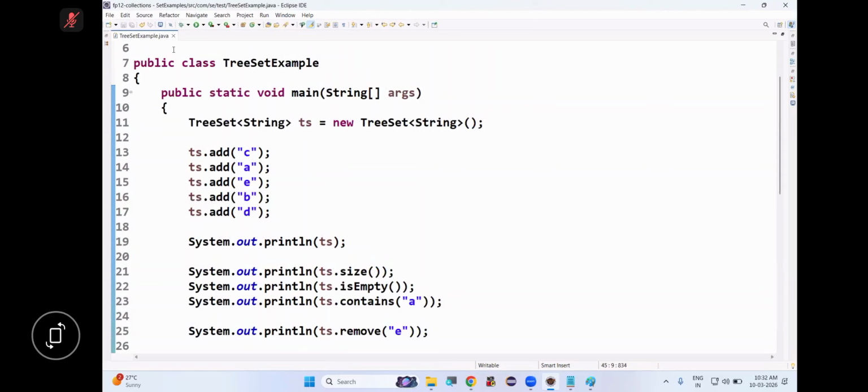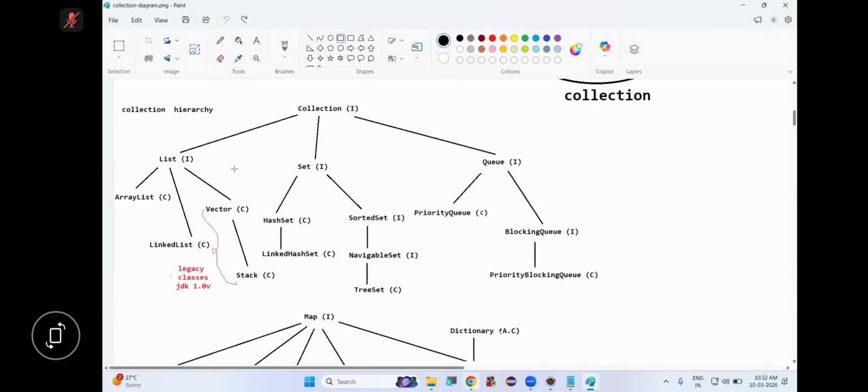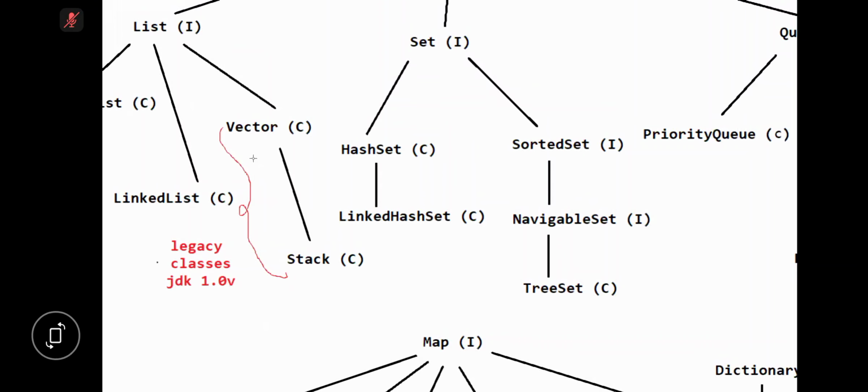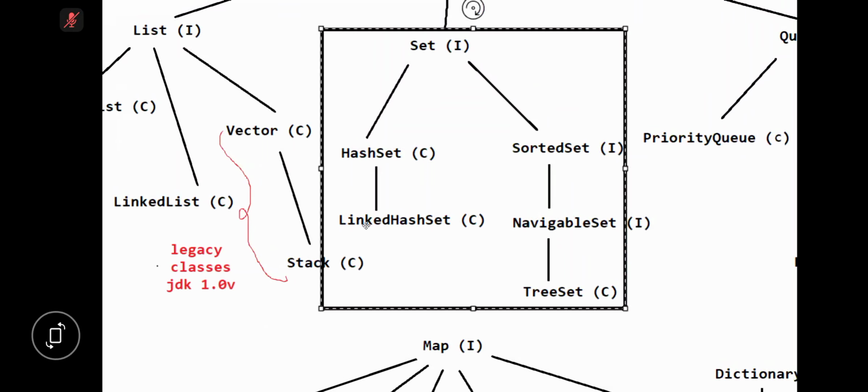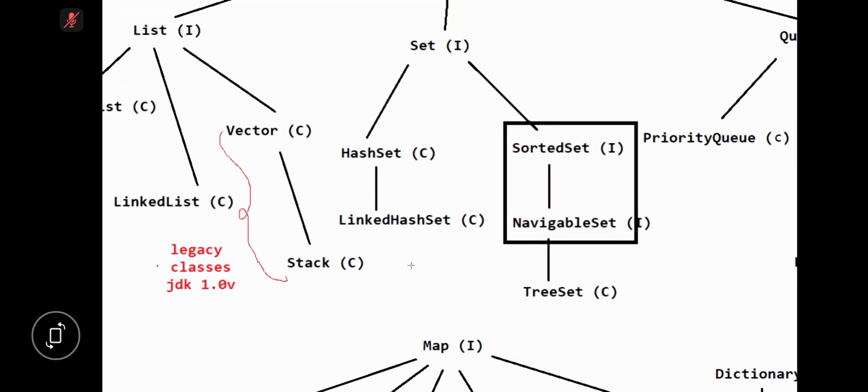So is this clear, everyone? So with the tree set, what have we completed? The set collection we have completed. Which collection? Set. This part we have completed. These are interfaces. We cannot create an object. We can create only a reference.